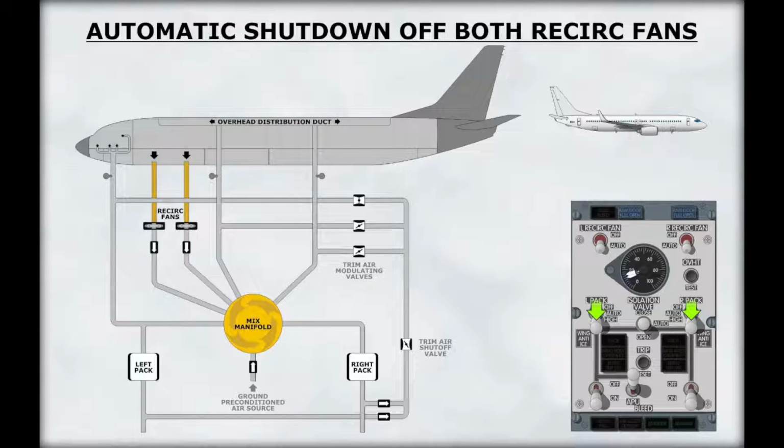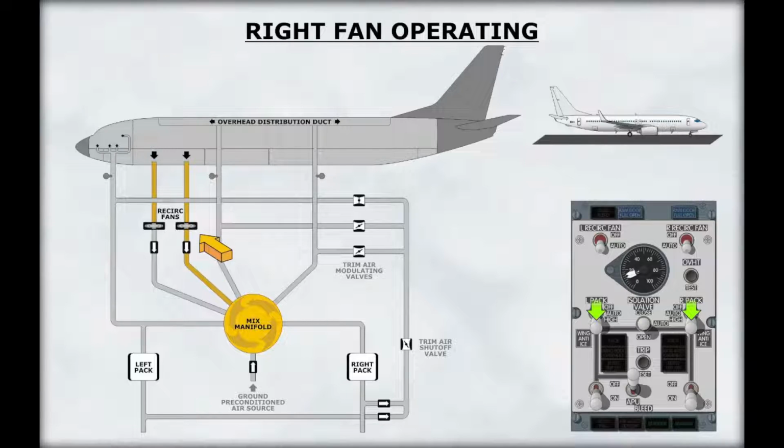In flight, the right recirculation fan will operate if both packs are operating unless both pack switches are selected to high. On the ground, the right recirculation fan operates even if both pack switches are on high.